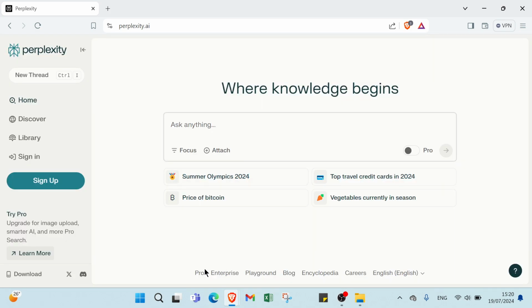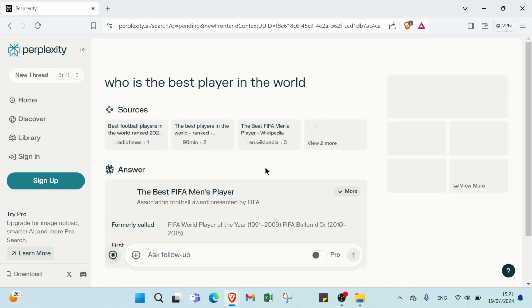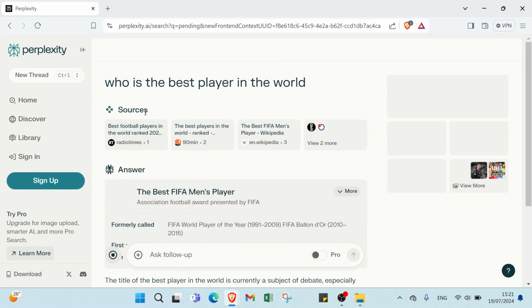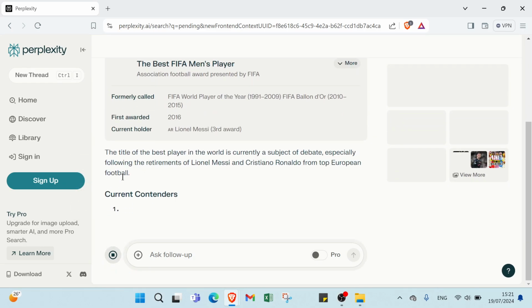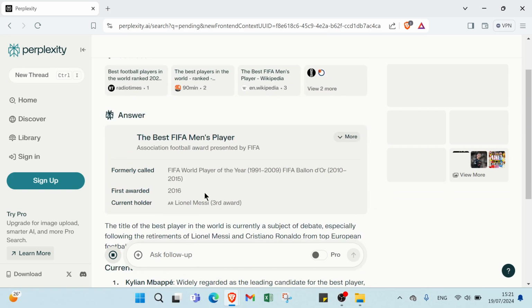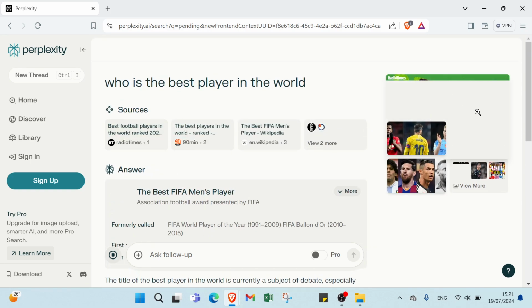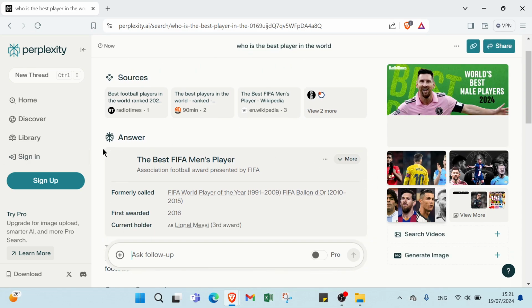Then we have here where knowledge begins. You can ask anything, like who is the best player in the world. As you can see, here we have information. We have first sources, then the answer, current candidates, and a lot of information and details about this question. Also the pictures, as you can see.